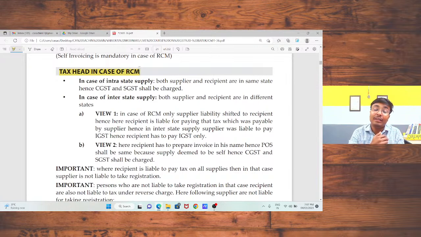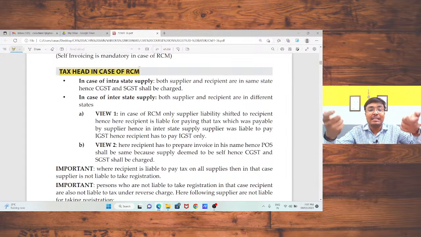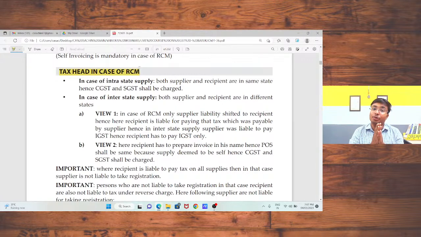The transporter has provided me the bill, and on that bill he has mentioned the GST of Gujarat. Now I am receiving the services and I am going to pay the tax under reverse charge mechanism. As per first concept, on the bill there is IGST, so I will pay the tax under IGST and I will claim the input tax credit under IGST.